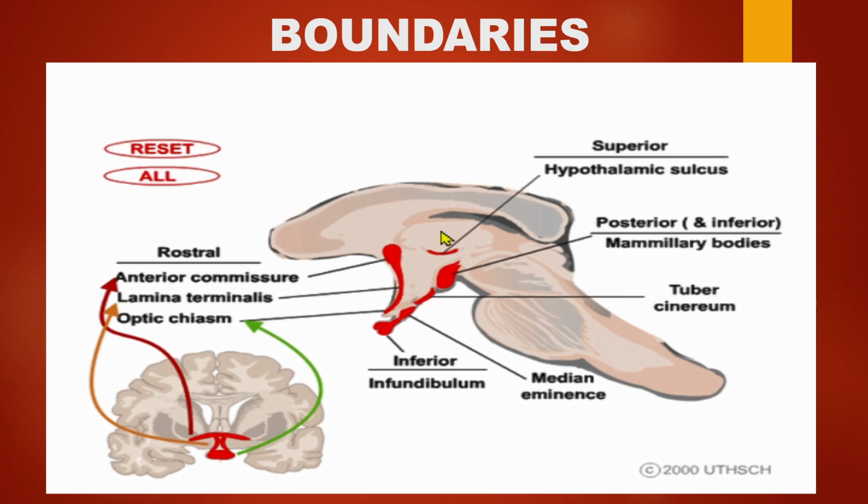Here I would wish to tell about the anterior commissure and lamina terminalis. We should know what is what, then it will be easy for us to understand. The anterior commissure is going to be the white matter fibers or tracts which communicate between both temporal lobes. The lamina terminalis is nothing but a gray matter sheet, which connects the optic chiasma and the anterior commissure, and that is a part of the telencephalon. So this makes the boundary.